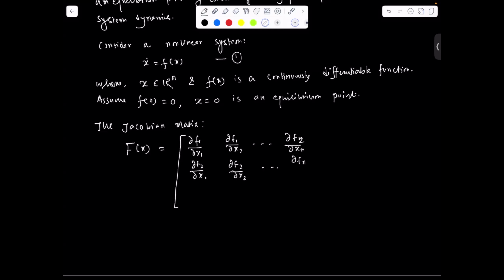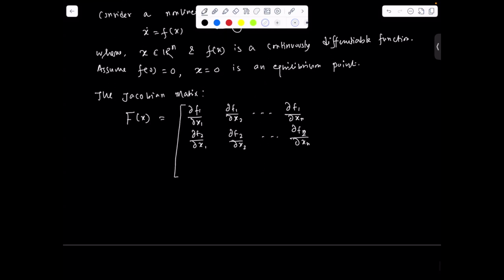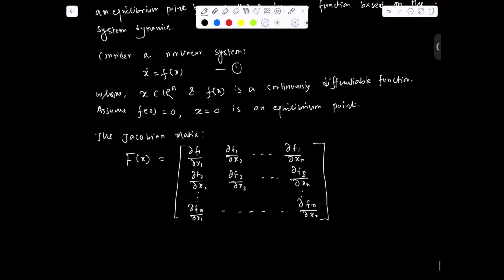It should be f2, so there is some typo here. And the last row we can write partial fn partial x1, up to partial fn partial xn. So this is a Jacobian matrix. The dimension of this matrix is n cross n, because the system we are considering has dimension n.